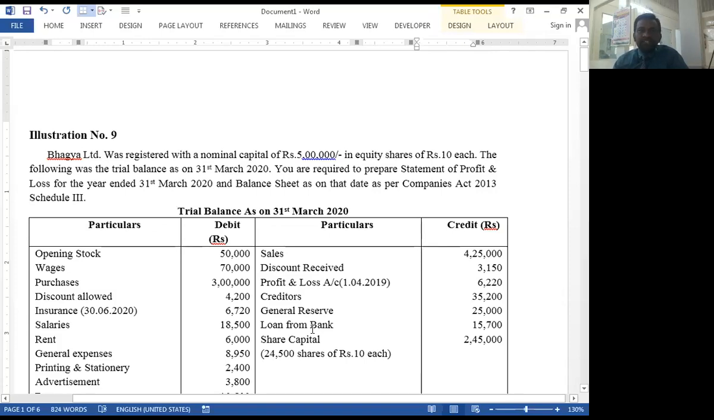Bhagya Limited was registered with a nominal capital of rupees 5 lakhs in equity shares of rupees 10 each. The following was the trial balance as on 31st March 2020. You are required to prepare statement of profit and loss account for the year ended 31st March 2020 and balance sheet as on that date as per Companies Act 2013 Schedule 3.